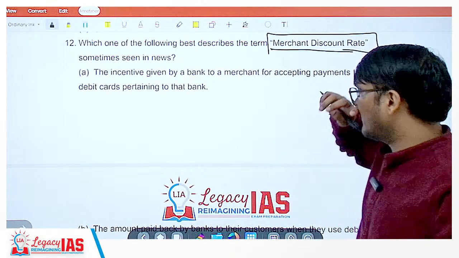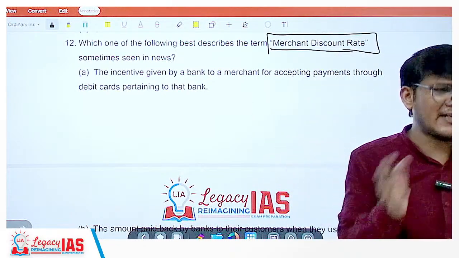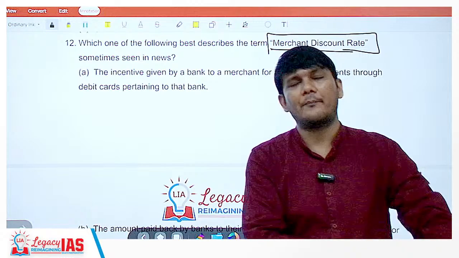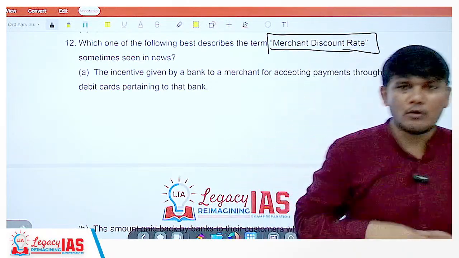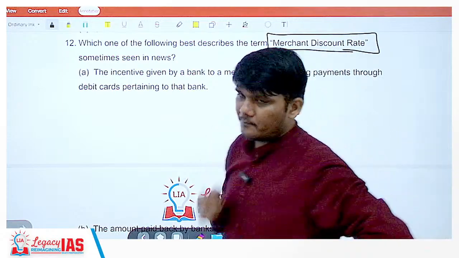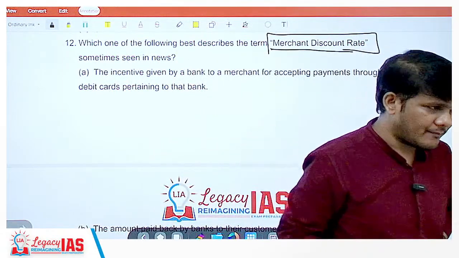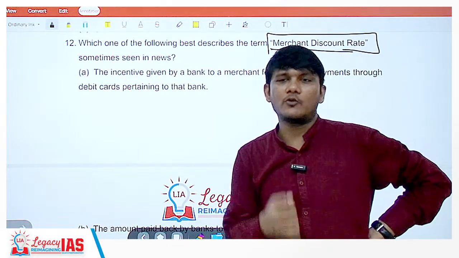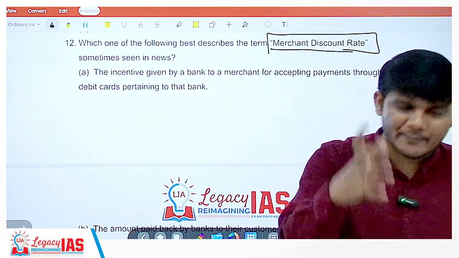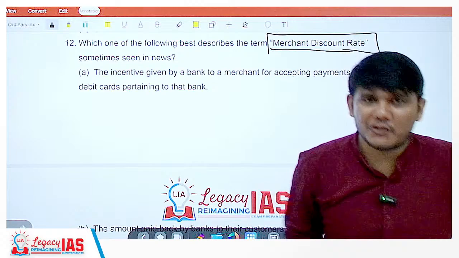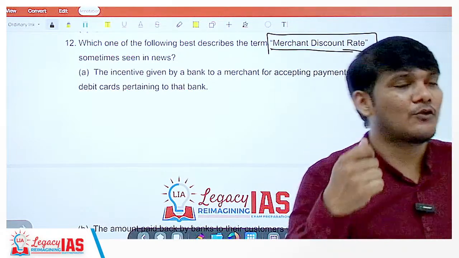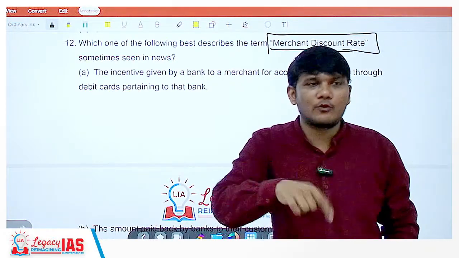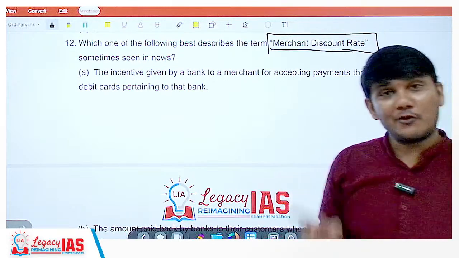What is this? You know, when let's say 10 or 15 years ago, you have a debit card and you go to a clothing store to buy some clothes. You buy a few clothes and now you are about to pay. You have cash as well as debit card. You tell the shopkeeper that you want to pay through the debit card and not cash. So the moment you say I won't pay through cash, I will pay through debit card, the shopkeeper will say that, sir, ma'am, in that case you will have to pay 5% extra. So that was the situation earlier.